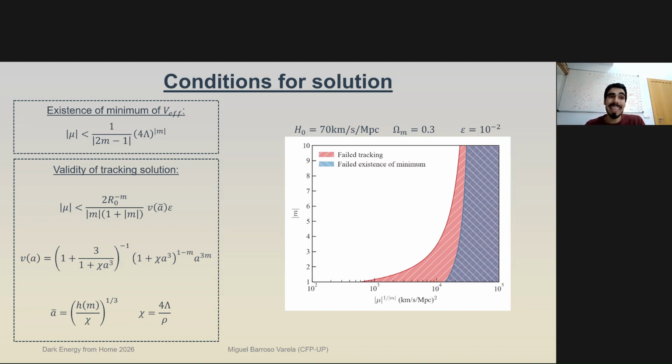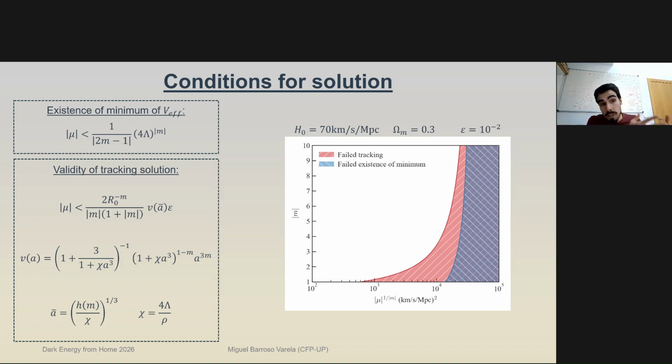The first one is the existence of a minimum of the effective potential, as we talked about before. This comes in the shape of a bound on mu in terms of the exponent m and the cosmological constant lambda. We also need to impose the validity of the tracking solution, which is shown here as a constraint on mu, also given in terms of rho naught, which is the matter density at present, the exponent m, and this function v, epsilon. Now, epsilon is a small number. We can make it as small as we want. That will just make our constraints tighter and tighter for the tracking condition.